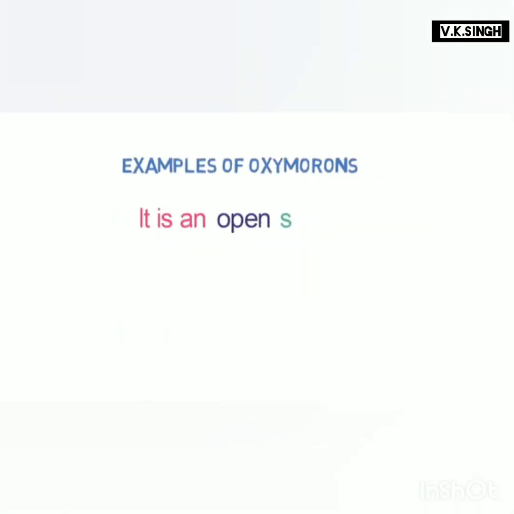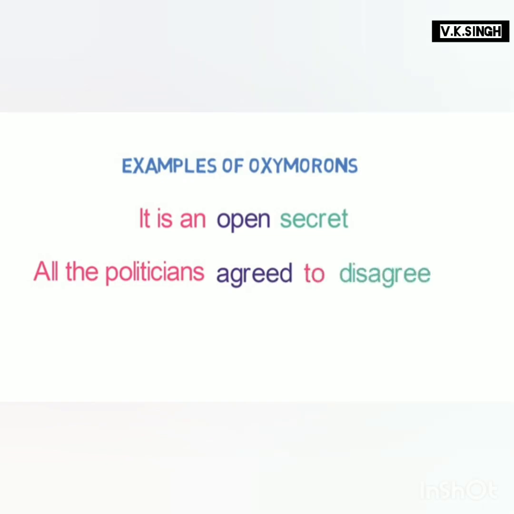It is an open secret. Here you can see two opposite words used in the same sentence, open and secret. If it is a secret, then it cannot be open, and if it is open, then it cannot be a secret. So it is an oxymoron. Let's look into the next example of oxymoron. All the politicians agreed to disagree. Here you can see two opposite words, agree and disagree, in the same sentence. So it is an oxymoron.